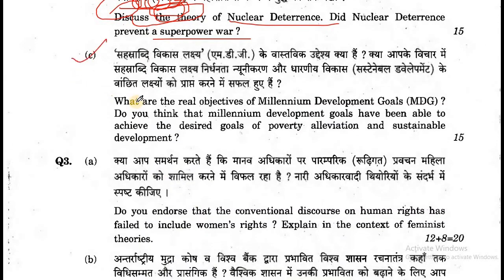Now, question number C. What are the real objectives of the Millennium Development Goals, MDGs? Do you think that the Millennium Development Goals have been able to achieve the desired goal of poverty alleviation and sustainable development?